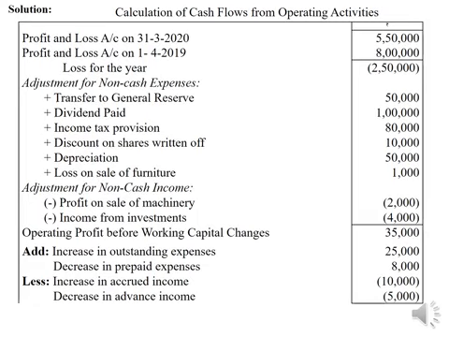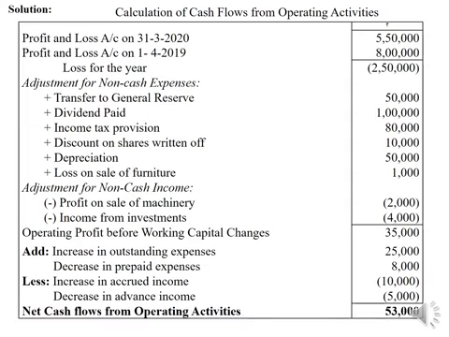So decrease in current liability decreases cash, therefore this item has been subtracted while calculating cash flows from operating activities. No tax paid information is given, therefore the final amount is treated as net cash flows from operating activities. It amounts to rupees 53,000. If you are writing this solution, please pause the video and write it down.